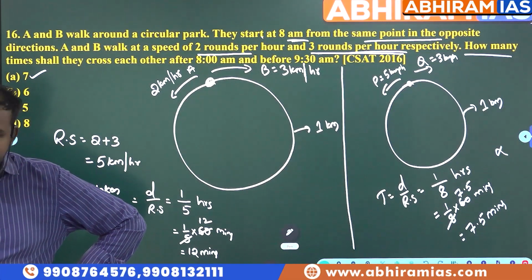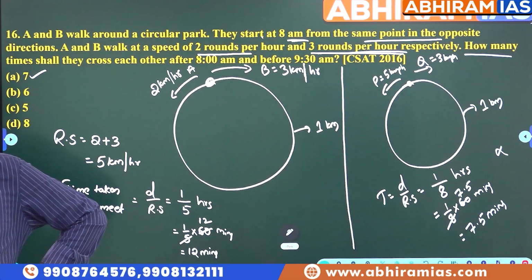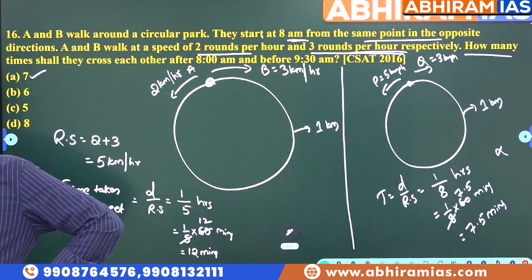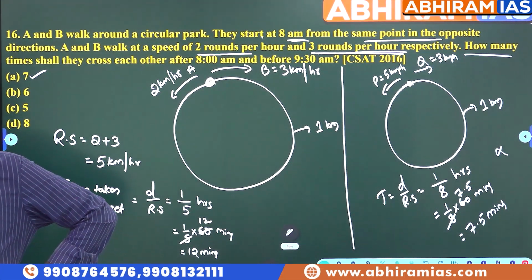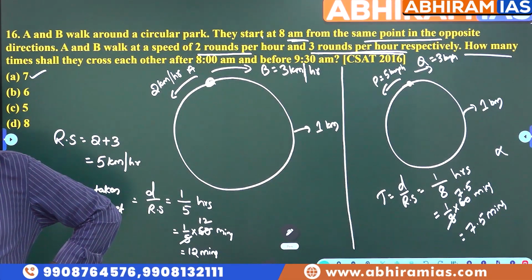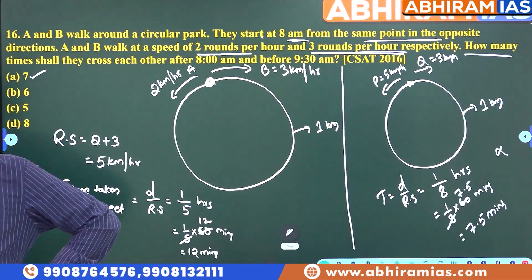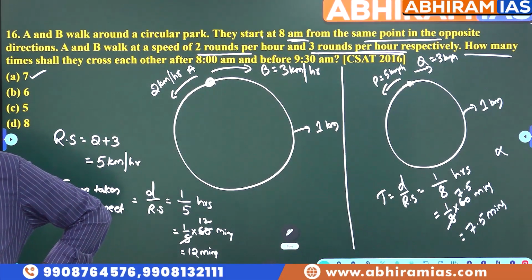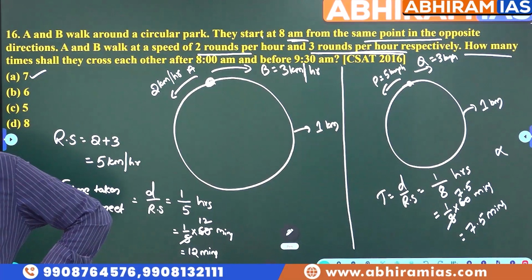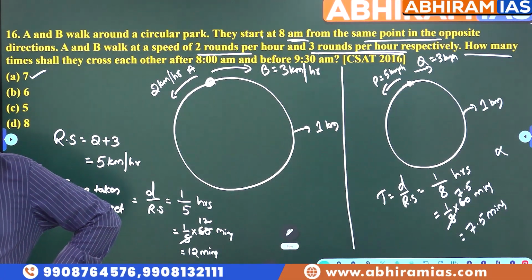Before 5:20 they meet for 2 times. Therefore, between 5:20 and 7 they meet for 16 minus 2, that is equal to 14 times.